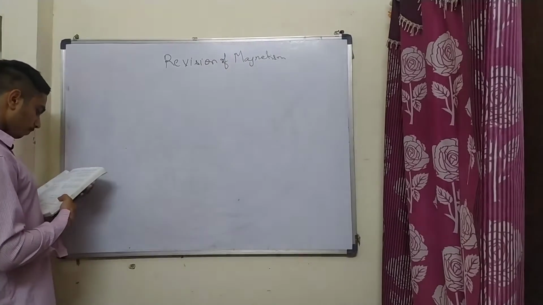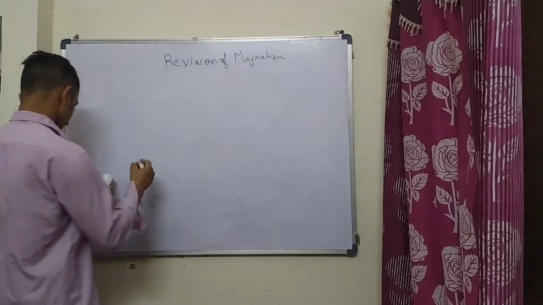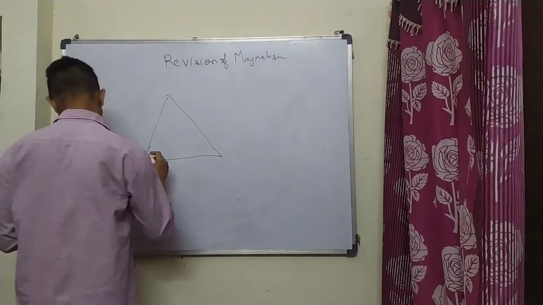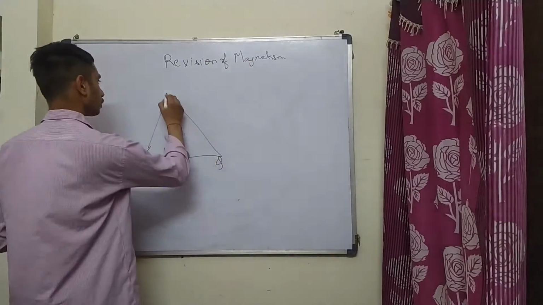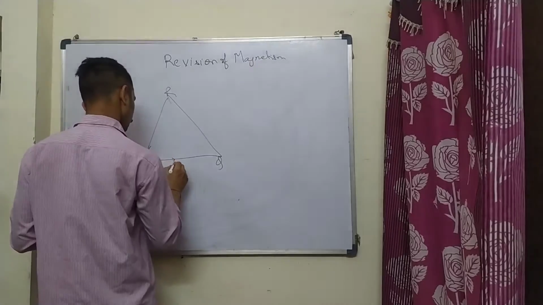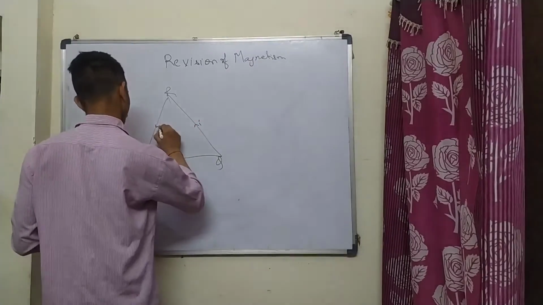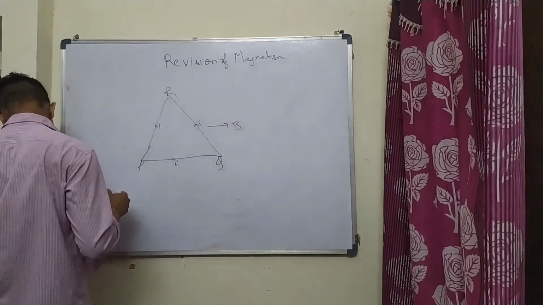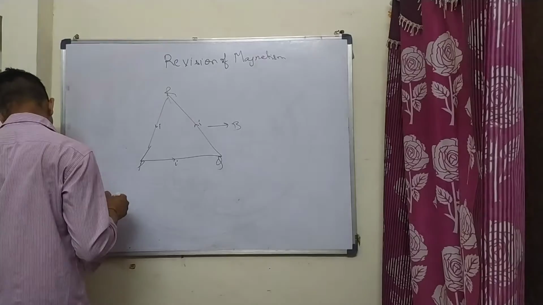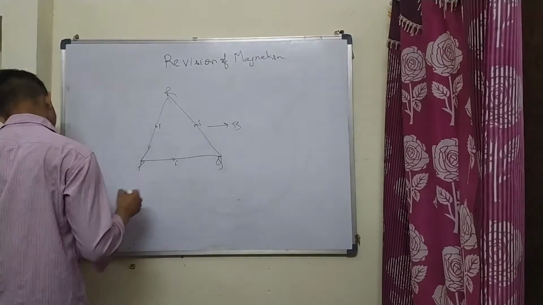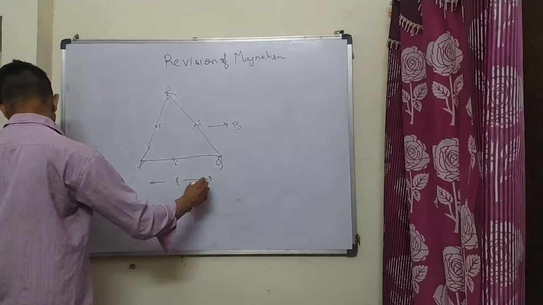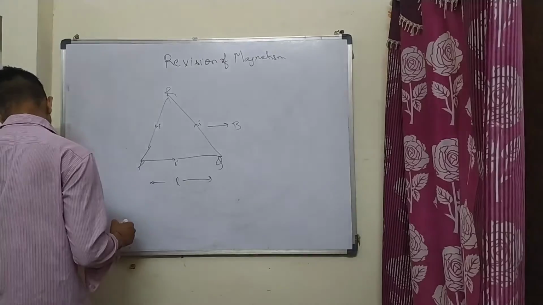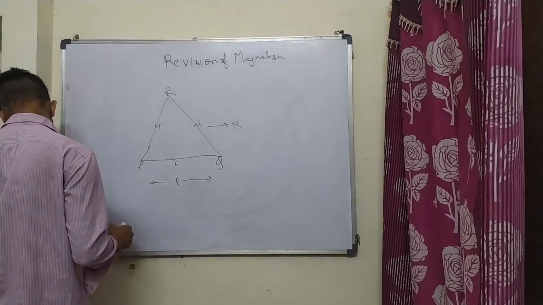Figure shows triangular loop PQR carrying a current I. PQR is a loop carrying a current I. The triangle is equilateral and the edge length is L. A uniform magnetic field B exists in the direction parallel to PQ. Find the forces acting on three wires PQ, QR and RP separately.